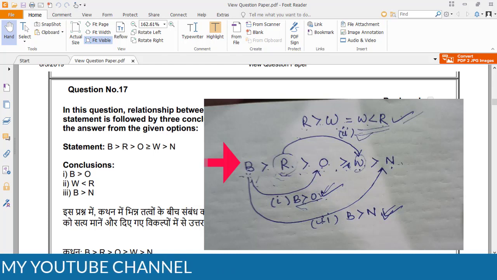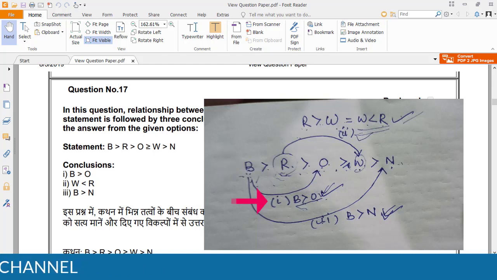The first option is B is greater than O. From the statement it is correct. The second option is R is greater than W, which is equal to W is lesser than R. So the second option is also correct. The third option, B is greater than N. The statement directly shows that B is greater than N. So all of them follow. The option is B.